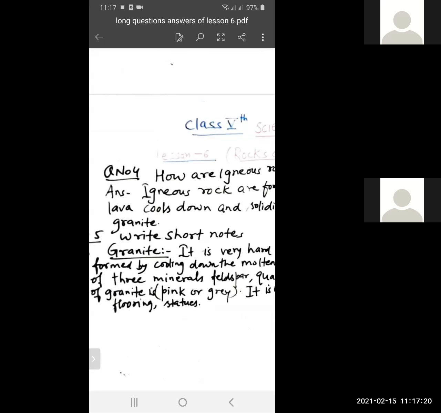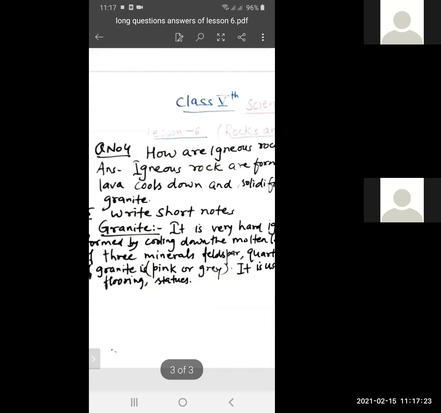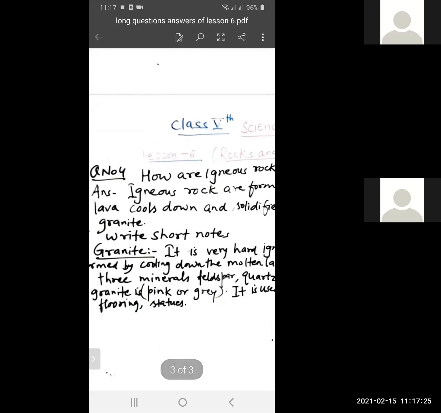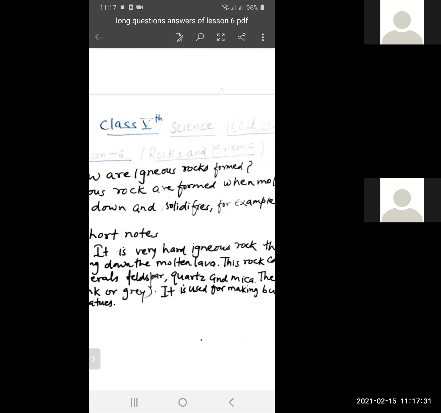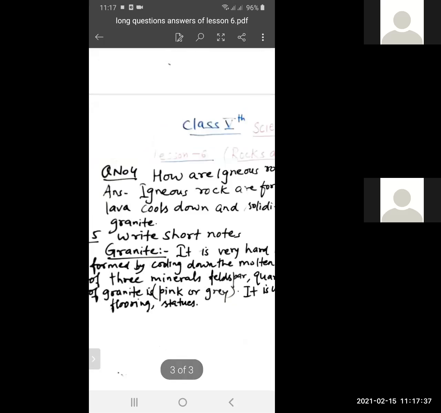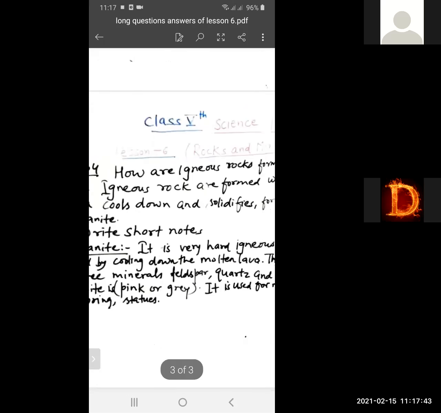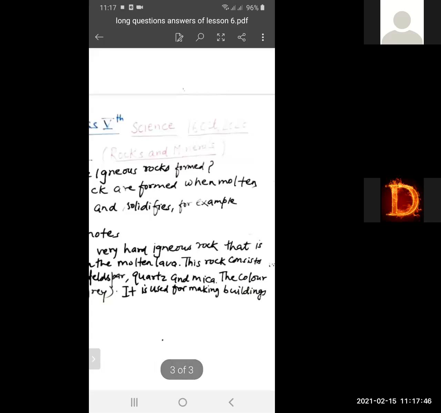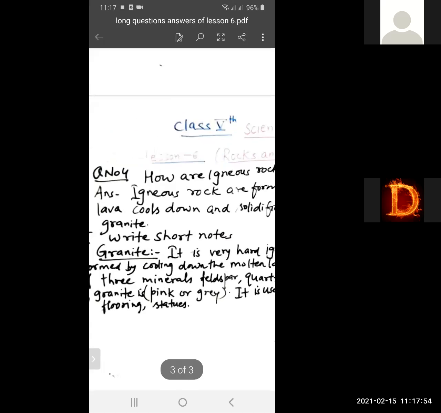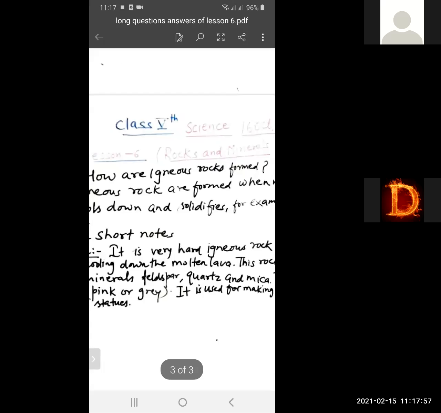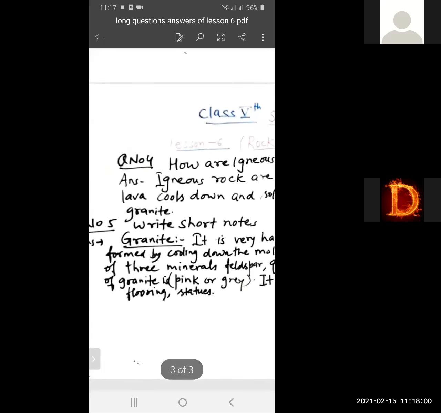How are igneous rocks formed? Question number 4. How are igneous rocks formed? कैसे igneous rock form होती है? We have to write the answer of this question, students. The answer is: igneous rocks are formed when molten lava cools down and solidifies. For example, granite.